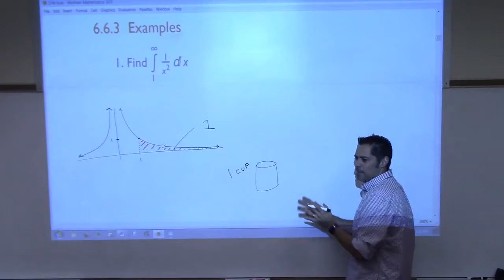So what we have is a definite integral, but it's on an infinite interval. Integral, interval, not the same thing, right? This is a definite integral, but our interval is infinite. Make sense? Okay, so that's what we're going to focus on today, but let me show you the other type. The other type that we have is something like this. What if I had a function that behaved like this?